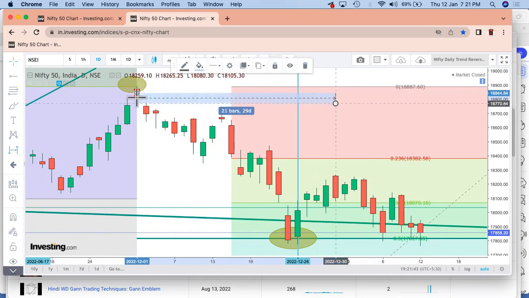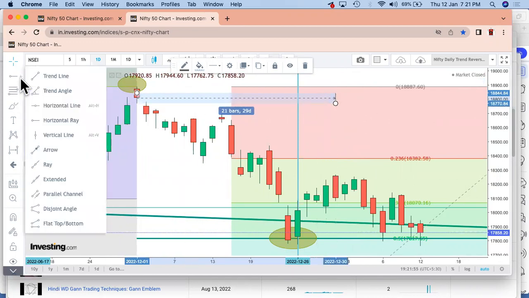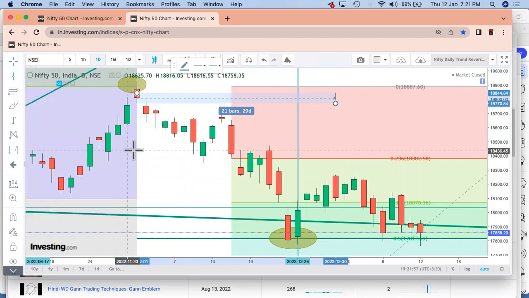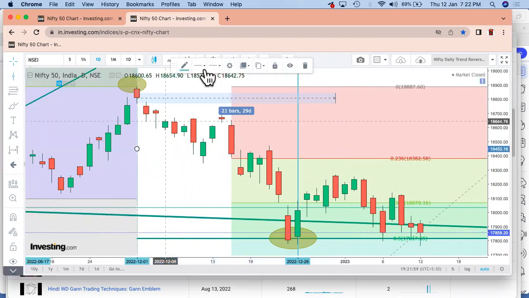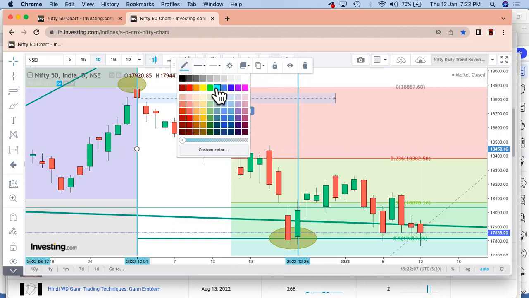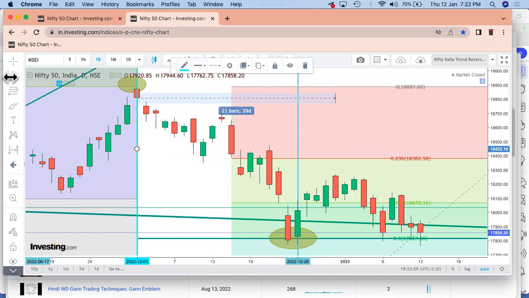29 days, right? So starting from this high to this high that we are talking about. This was a high, and after that the market didn't cross this high. So from this date to this date, let me draw a few vertical lines, easier to understand. Let me put down a good, visible color. So I have this second line, right? From this high to this high, we have 29 days.